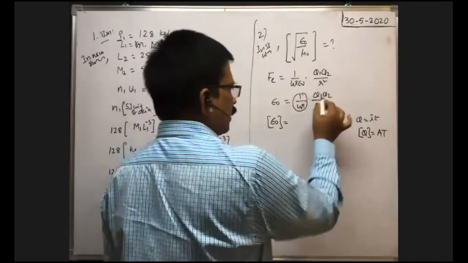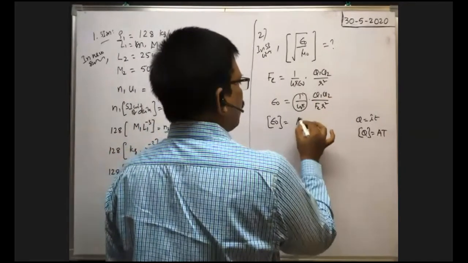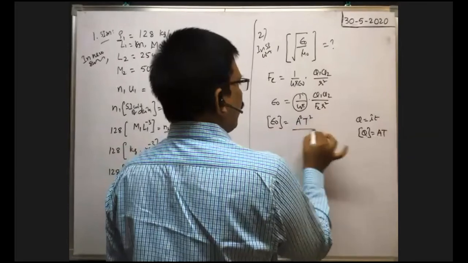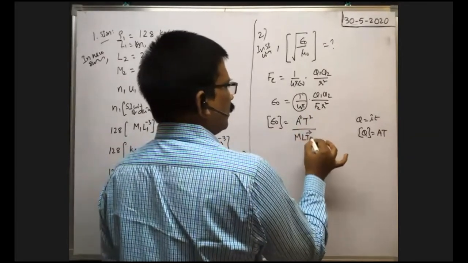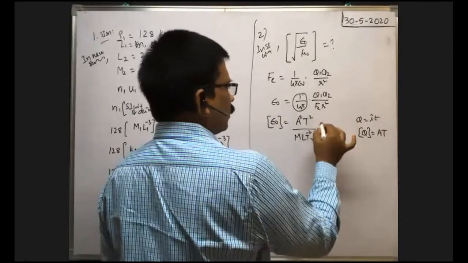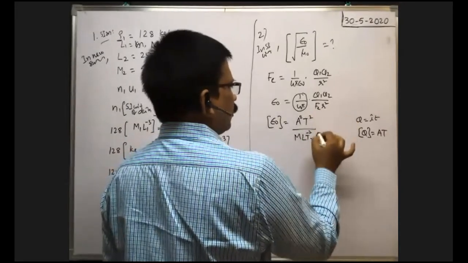Here two charges are there. That's why AT whole square, that means A square T square, divided by the dimension formula of force, M L T to the power of minus 2. And r is the distance between the two charged particles, that is L, squared. You write square.